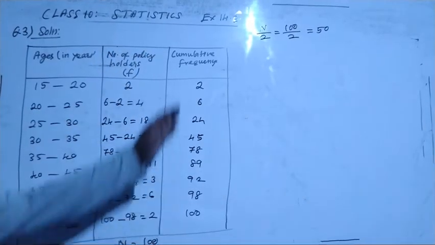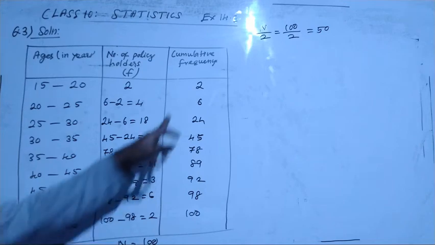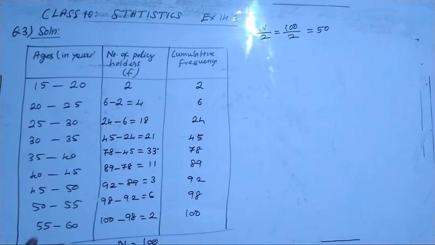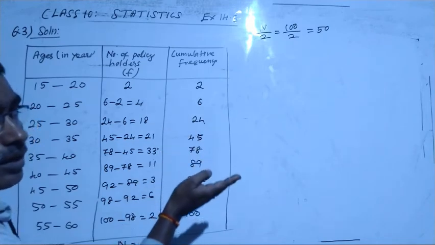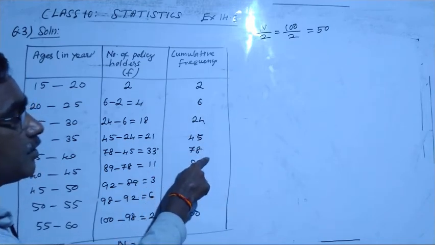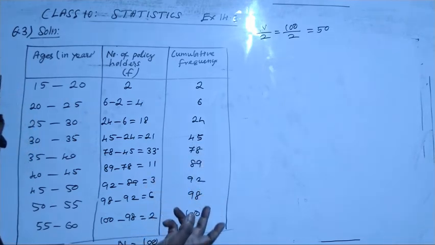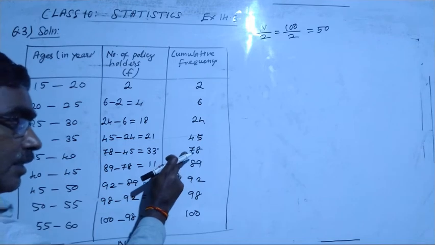So in the cumulative frequency, where is 50? N by 2, the middle number, becomes 50. You check whether 50 is there or not. If not, take the next greatest number. 45 is there, 50 is not there. The next greatest number over 50 is 78, because 51 is not there, 52 is not there, 78 is there. The next greatest number is 78.